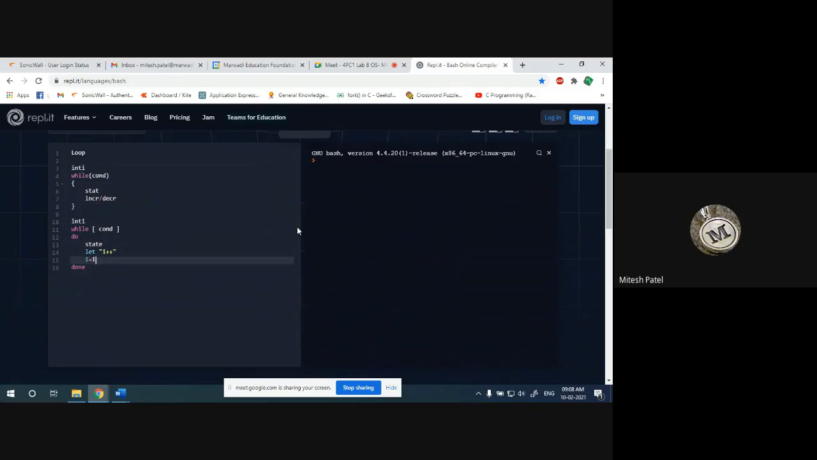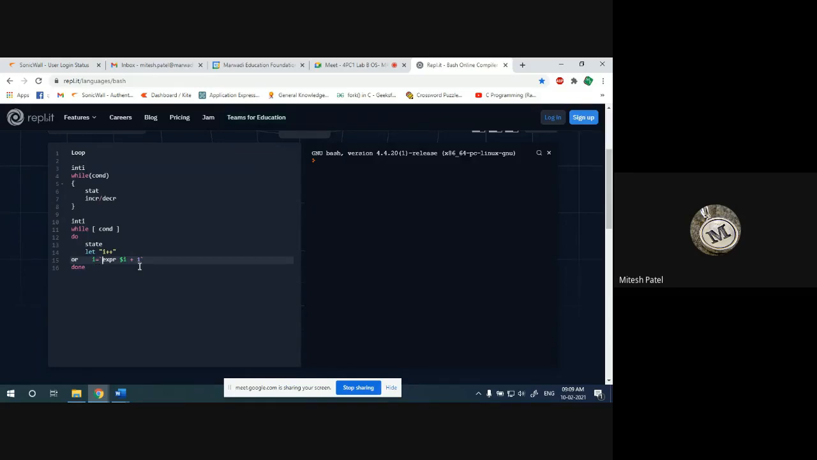How do we write this in an expression? i = i + 1, by using expr, dollar, as is known to you. So either use let "i++" in double quotation, or you can use expr i + 1, i = i + 1.